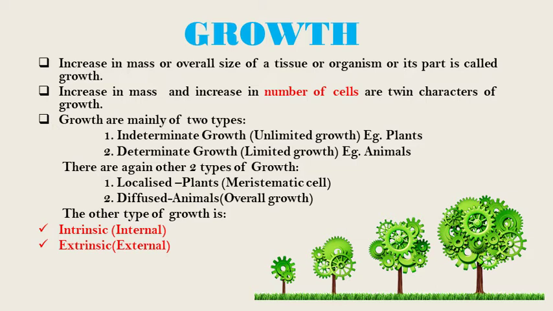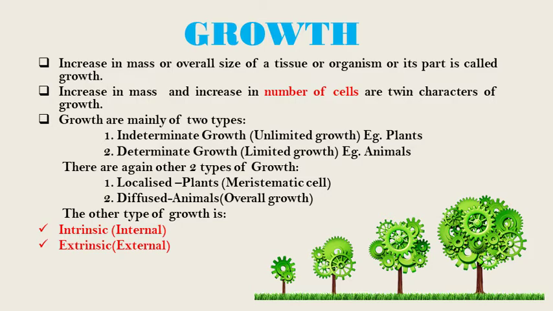The other two types of growth are localized and diffused. Localized means, from the name only we can know, that growth occurs from a particular place, and here the example is plants. That means where the activity of meristematic cells takes place in plants, from there the growth occurs. And diffuse growth means overall growth. In animals we can see the diffuse growth. The other two types of growth are intrinsic and extrinsic. Intrinsic means internal growth and extrinsic means external growth.